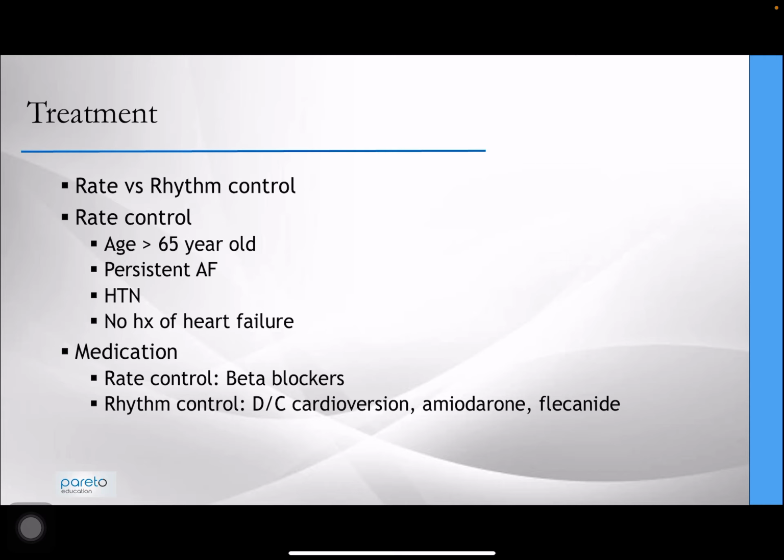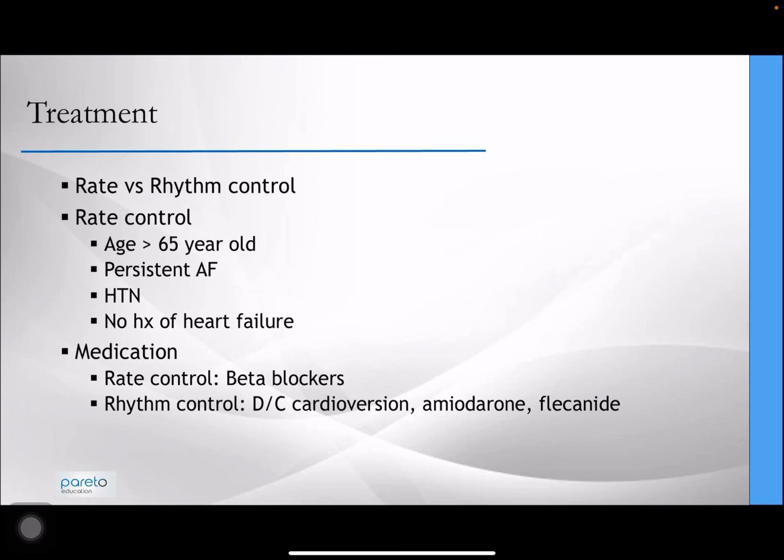The tricky thing is managing atrial fibrillation, and this is what I wanted to focus on primarily. You have two approaches, rate control versus rhythm control, and they're very simple. Rate control is really trying to slow the heart down so the patient will stay in AF but at a controlled rate. Rhythm control is to try and take them out of the atrial fibrillation rhythm and bring them back to normal sinus rhythm.